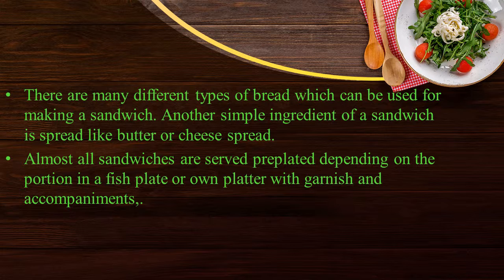There are many different types of bread which can be used for making a sandwich. Another simple ingredient of a sandwich is a spread like butter or cheese spread. Almost all sandwiches are served pre-plated, depending on the portion, in a fish plate or on a platter with garnish and accompaniments.